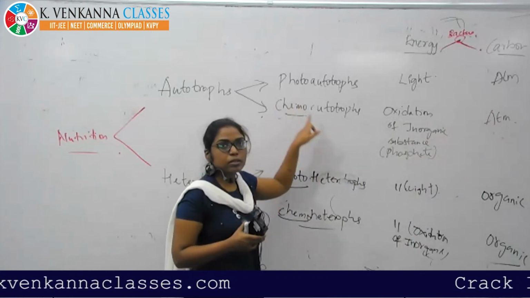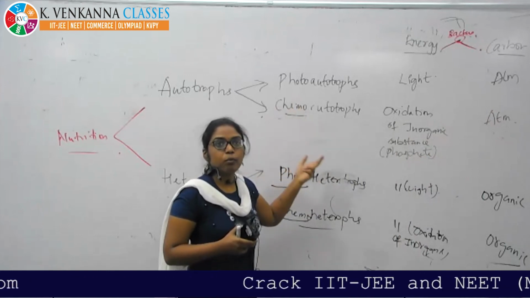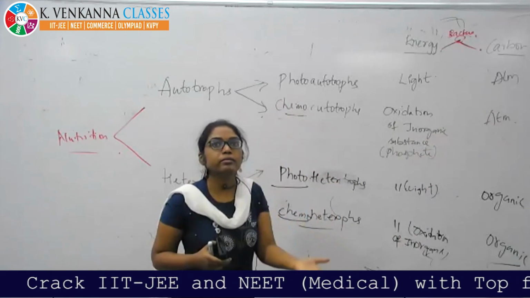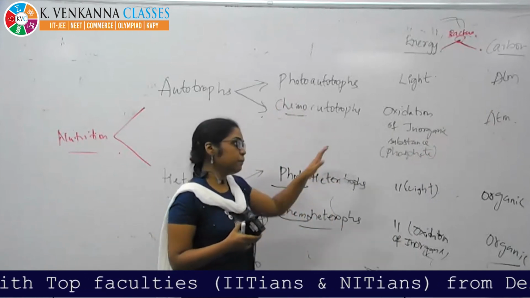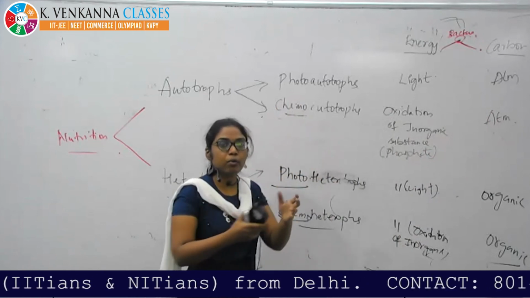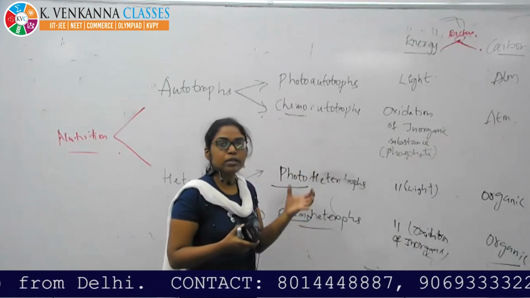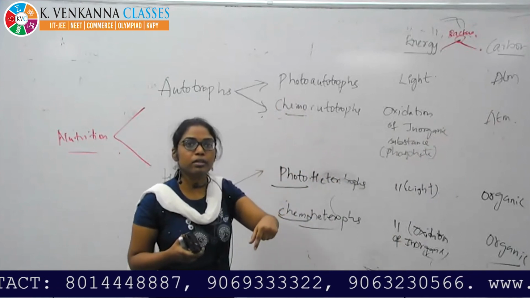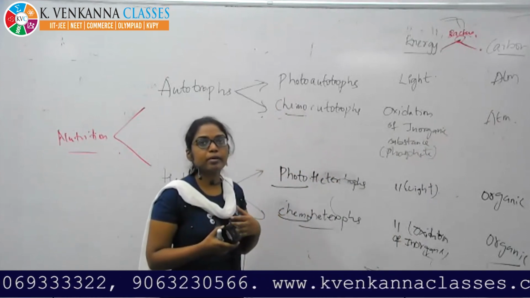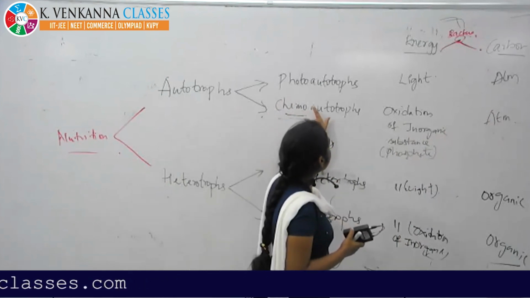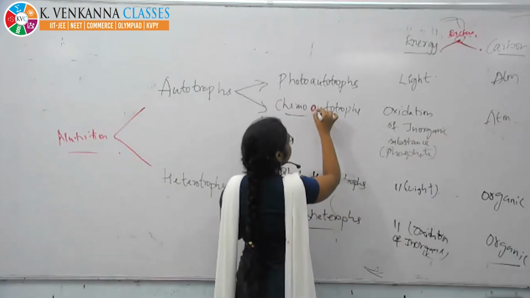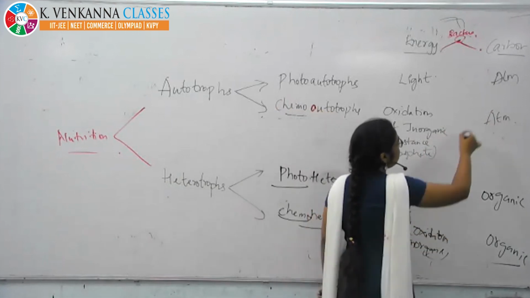Chemo means chemical. It depends on other energy, some inorganic compound, like phosphate. In a certain area the bacteria will grow there because they want the phosphate. Next, autotrophs.